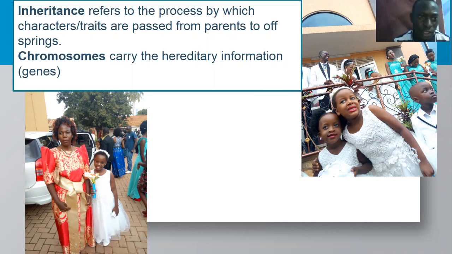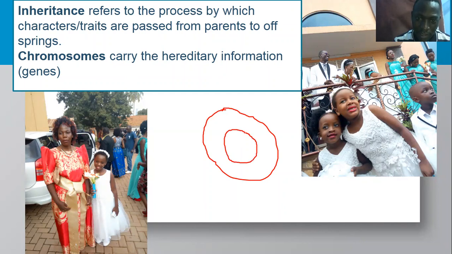In another term, we shall see that we have a term called chromosome. Chromosomes are normally many, and they're in every part of a human body. Because human bodies are built up of cells, like cells are the building blocks of the human body. Every part of the human body you see is built of cells. Now, those cells have a nucleus inside. So I'm assuming this is the cell, which has the cell membrane. It will have a nucleus. Now, inside this nucleus, this is where we shall find the chromosomes.